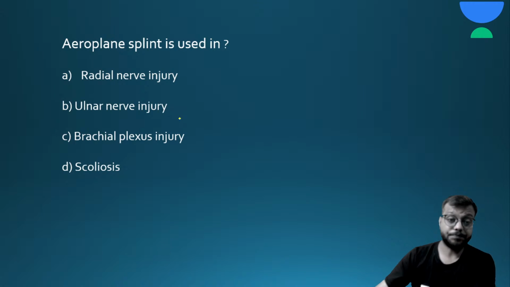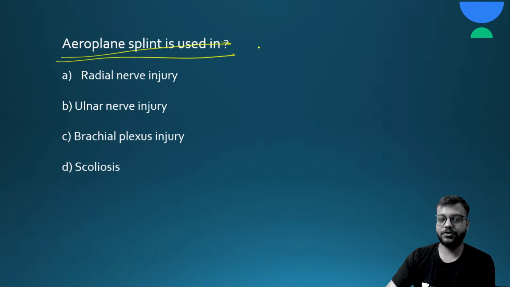Sorry. So the next question is, aeroplane splint is used in. Here are your 15 seconds.